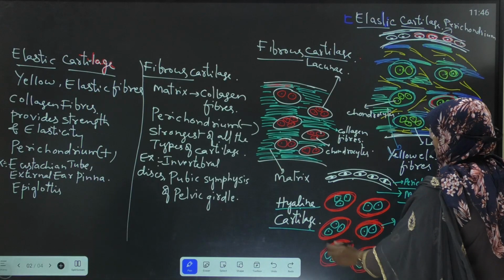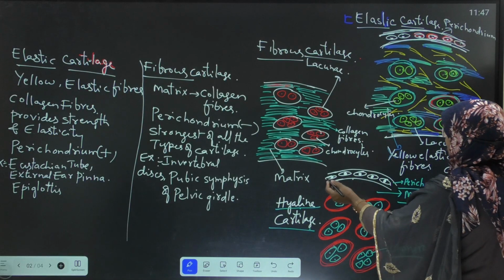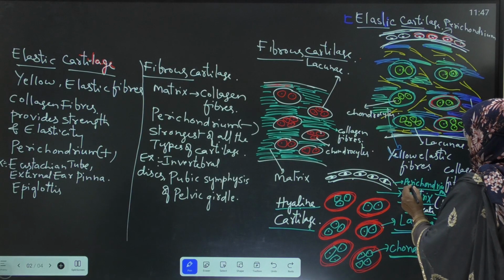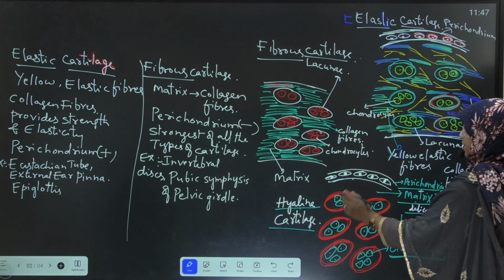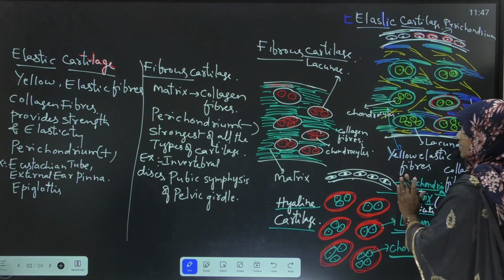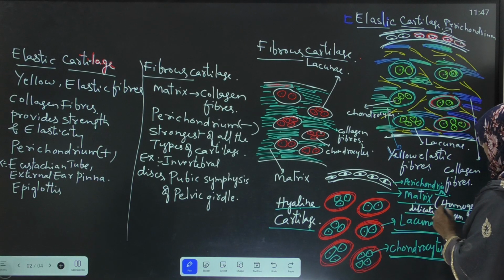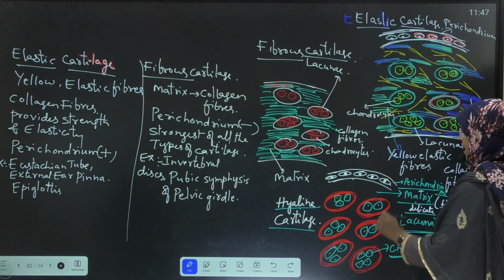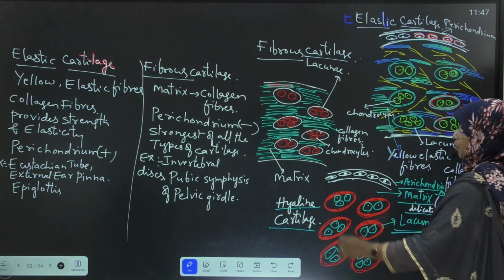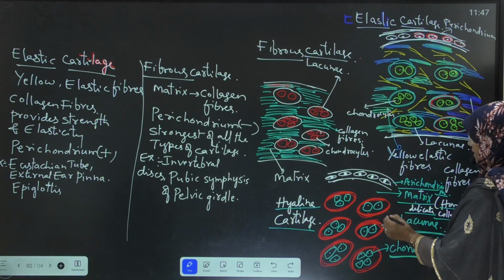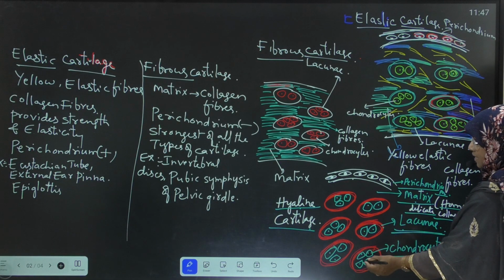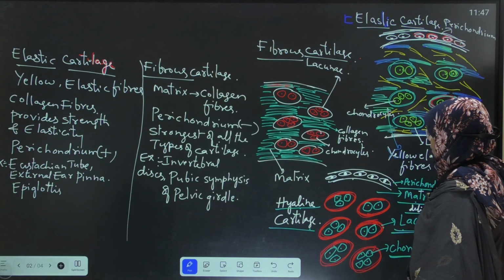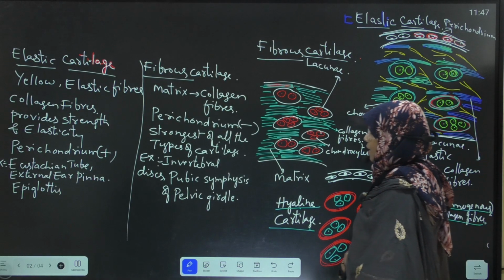Once again, look at the diagram of hyaline cartilage. Hyaline cartilage is covered by an outer fibrous connective tissue sheath called perichondrium. The matrix of the hyaline cartilage is homogeneous and consists of very delicate collagen fibers, and the matrix consists of fluid-filled spaces. These spaces are called lacunae. Inside the lacunae, 2 to 4 chondrocytes are present.